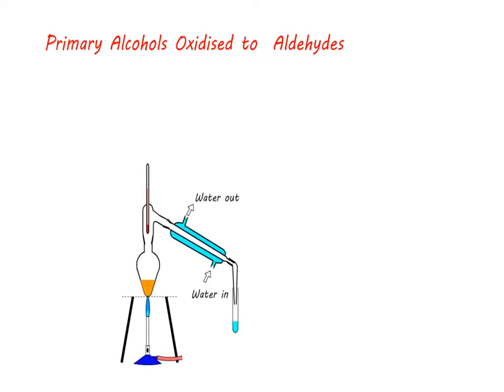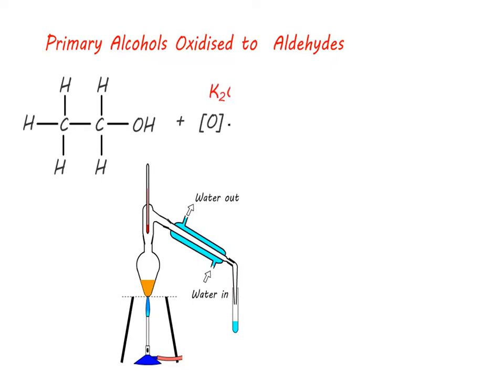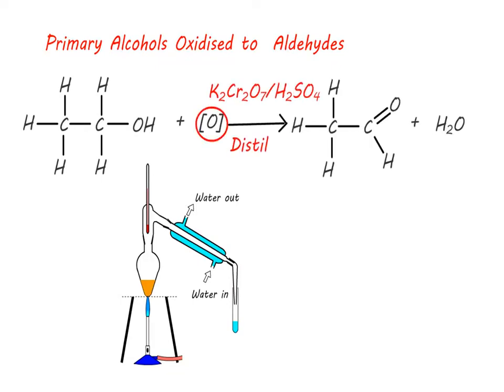Primary alcohols may be oxidized to aldehydes. In doing this, it is necessary to set the apparatus up so that the aldehyde is distilled off as soon as it is formed to prevent further oxidation. We show the oxidation in an equation as follows. The potassium dichromate is used as the oxidizing agent, which will start off orange in colour but will change to green as the reaction proceeds. The H2SO4 is a catalyst.